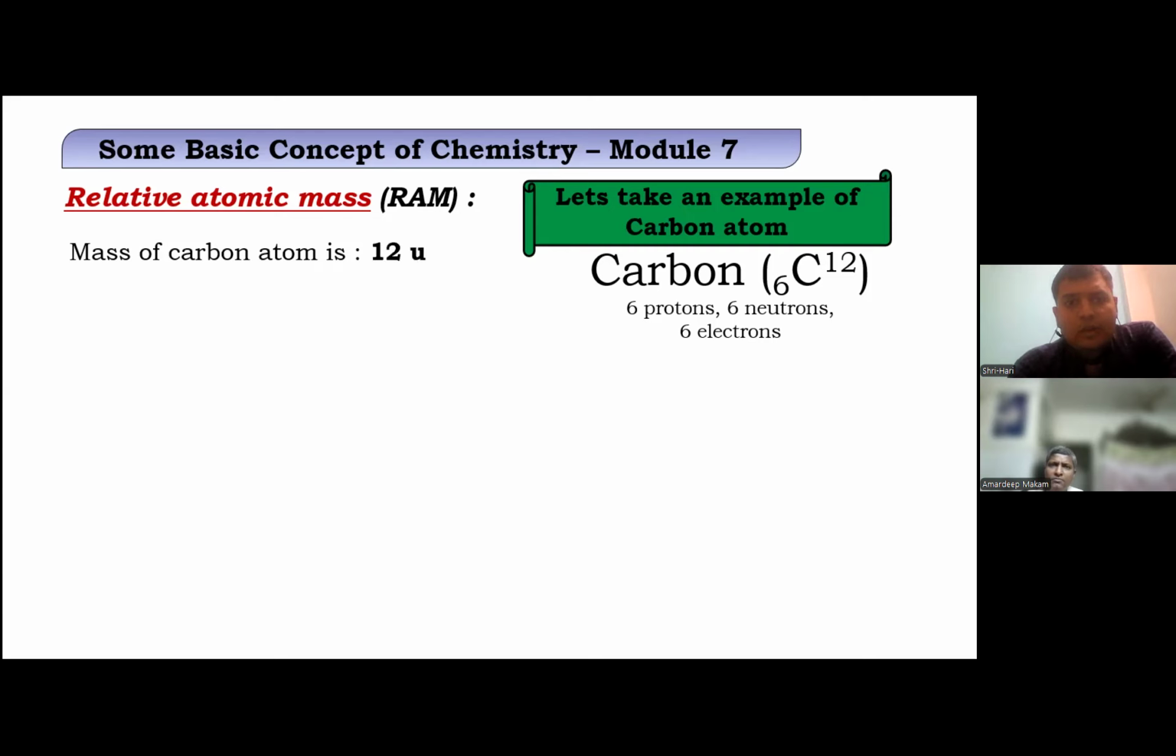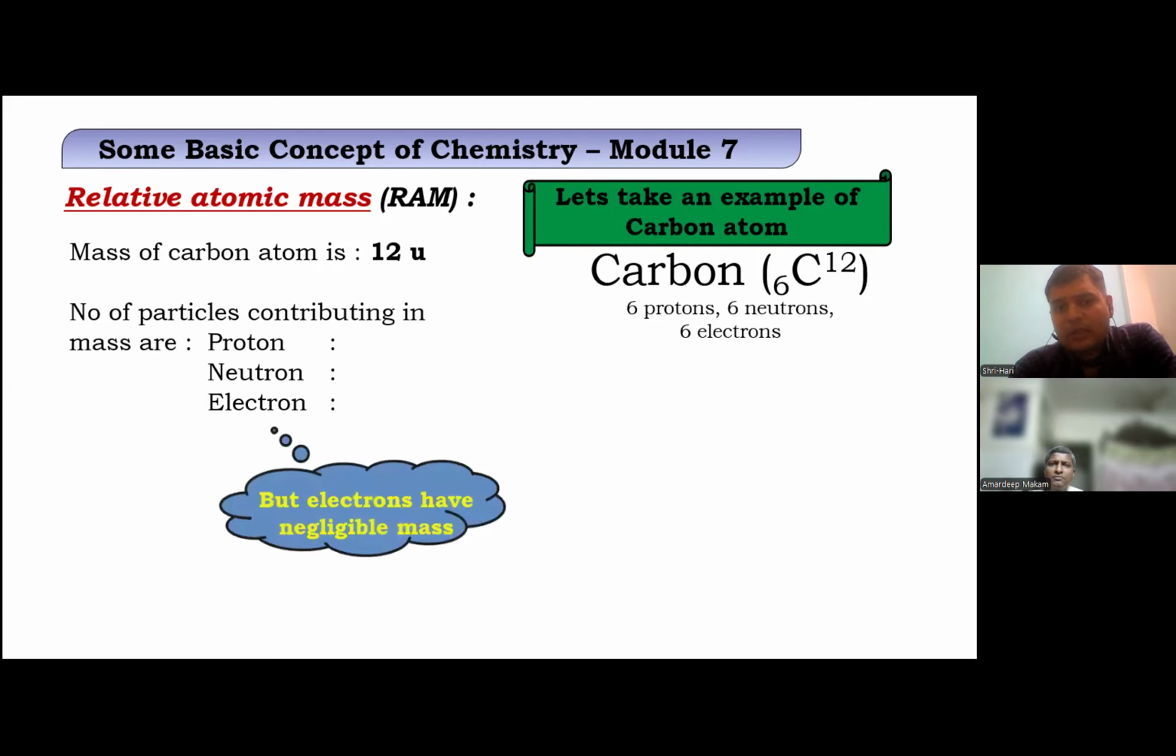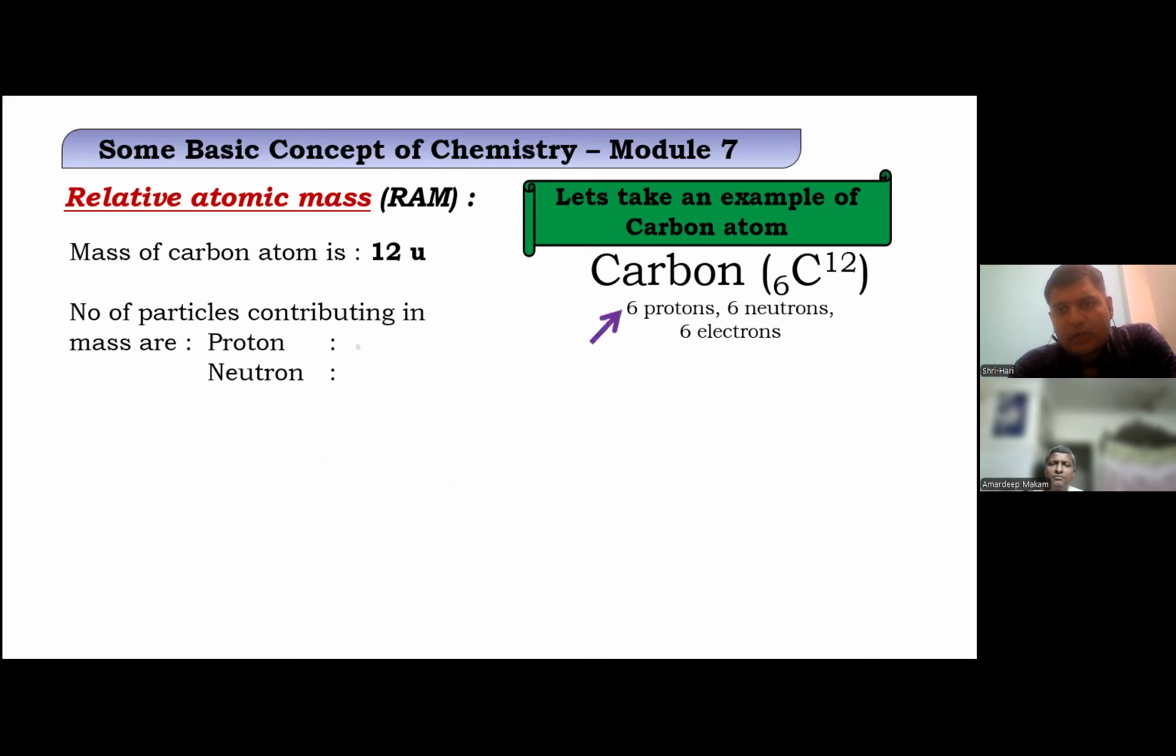So it's 12. We all know that we are not considering the weight of electrons. So protons are 6 and neutrons are 6.